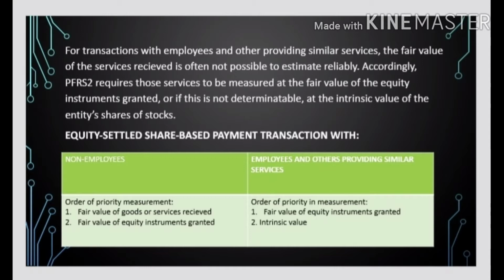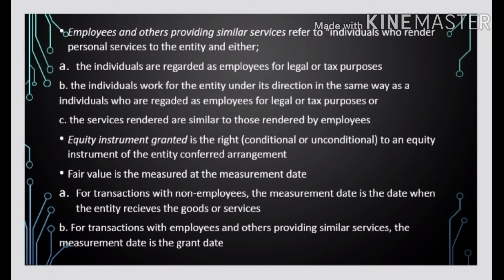On the next slide, employees and others providing similar services. Order of priority in measurement: 1. Fair value of equity instruments granted. 2. Intrinsic value. Employees and others providing similar services refer to individuals who render personal services to the entity, and either